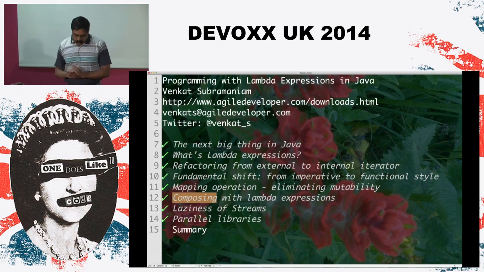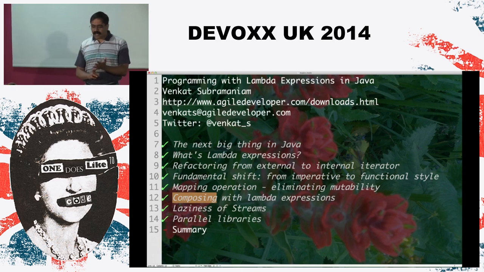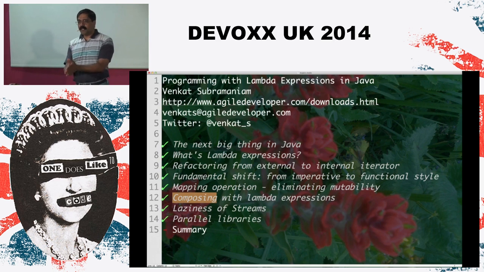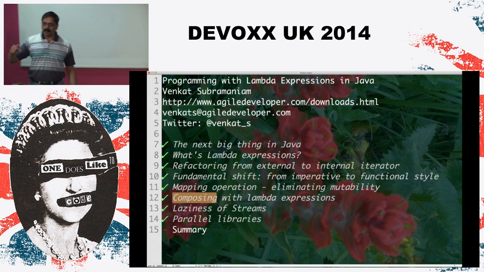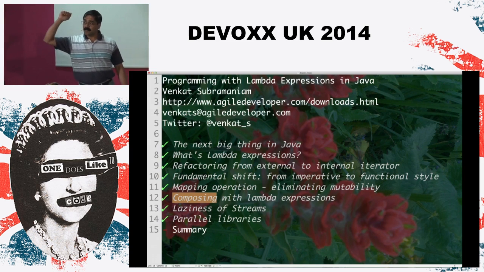Please go ahead. The question is, can you configure the number of threads? The answer is, yeah. Well, the problem here is this. You can actually configure that. By default, it uses the number of threads based on the number of cores you have. The configuration is done at the moment at the JVM level as an option. I would almost be certain that's going to change in the future. We would have more control. We're not there yet. So that's the two answers. Yes, it is implemented by default. Go ahead, please.